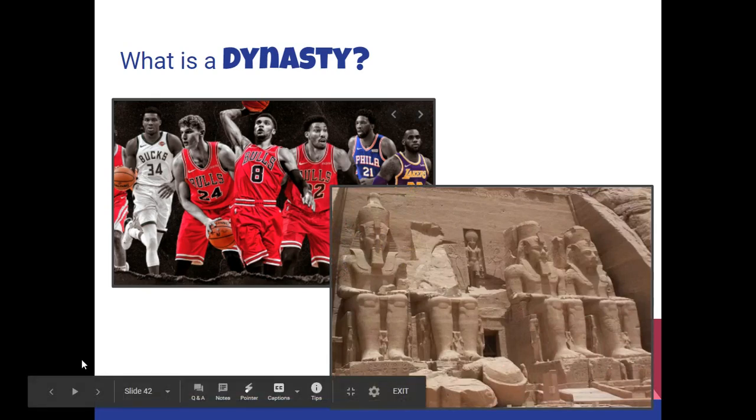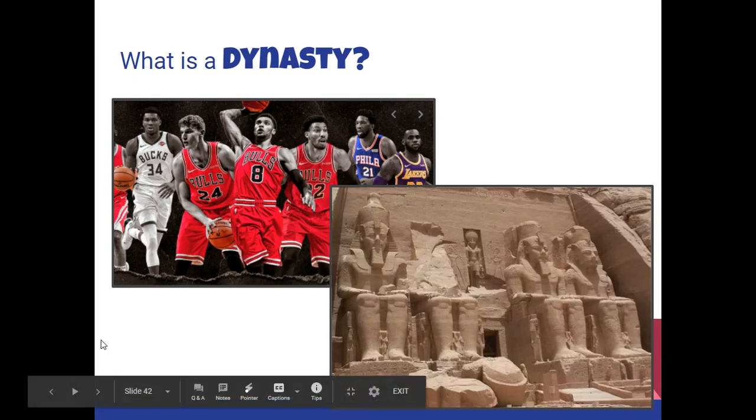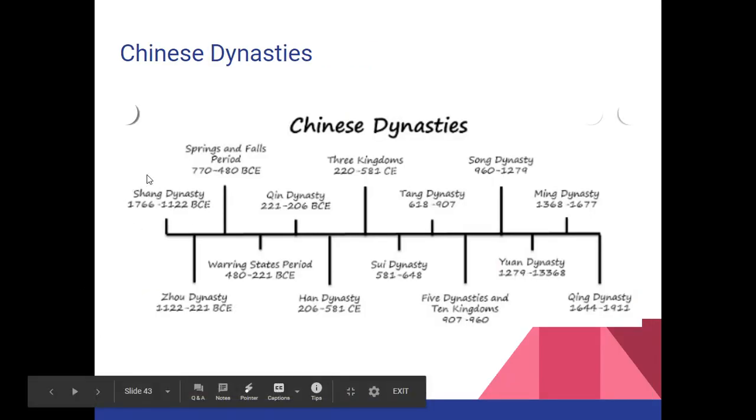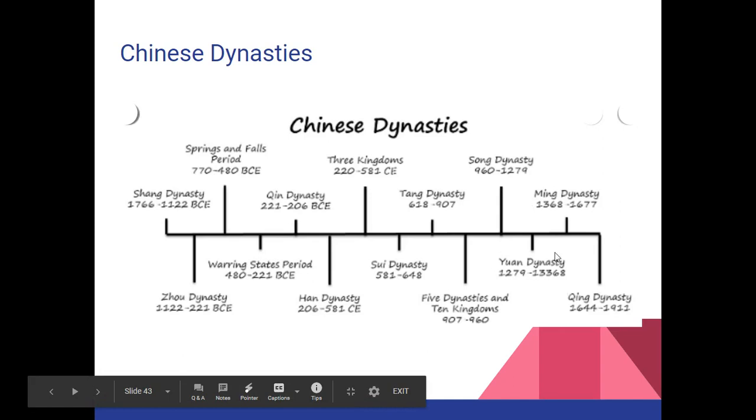When we talk about ancient China and the history of China, we are going to learn that there were a series of family bloodlines who ruled China over the course of many years. And these family bloodlines are called dynasties. So if you look at this timeline, each of these dynasties represents a different bloodline or a different family who took over power at different times. So you can see that there were numerous dynasties who ruled China.